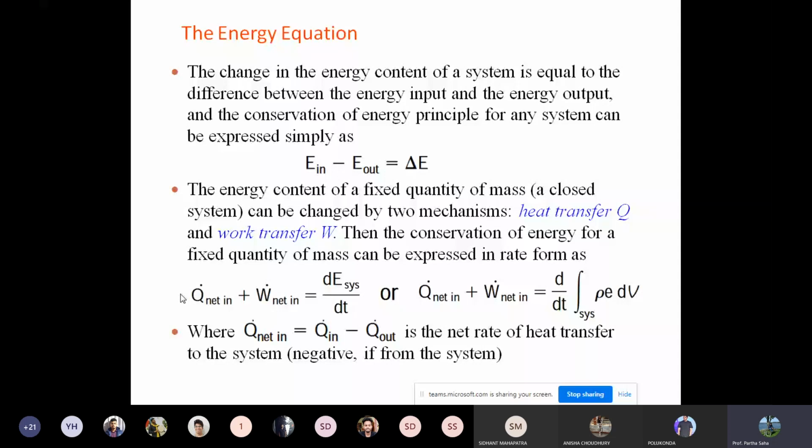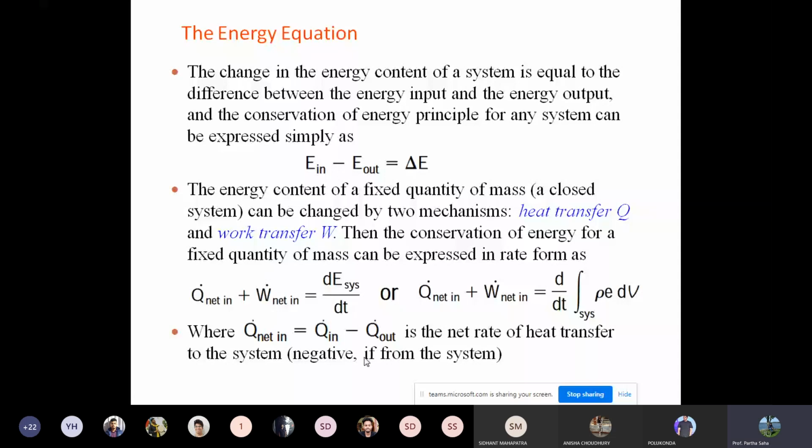As you can see, Q dot net in is given. The dot comes because this is a rate with time: the amount of heat transfer happening with time. That's why the dot sign comes here. The Q dot net in is actually Q dot in minus Q dot out, which is nothing but the net rate of heat transfer to the system. It can be negative or positive. If heat is coming into the system, if you apply heat to the system, then it is positive, and if heat is being dissipated from the system, it is negative. So that is the convention. Accordingly, it can be positive or negative.